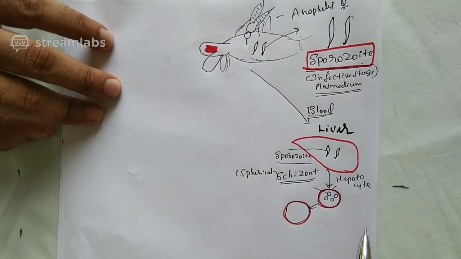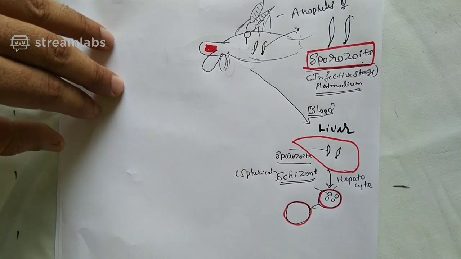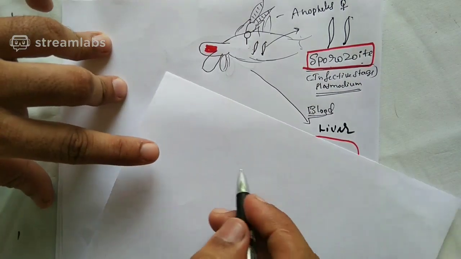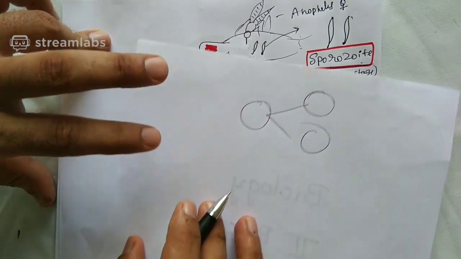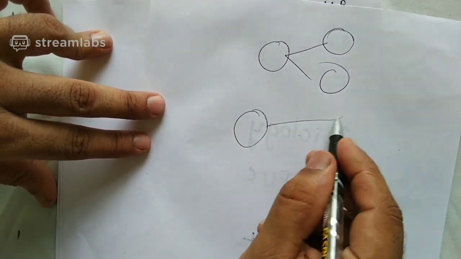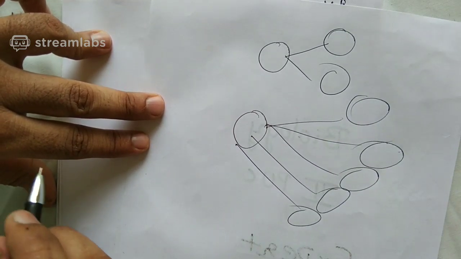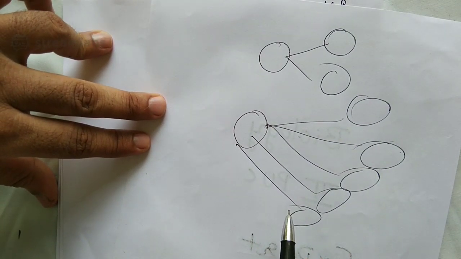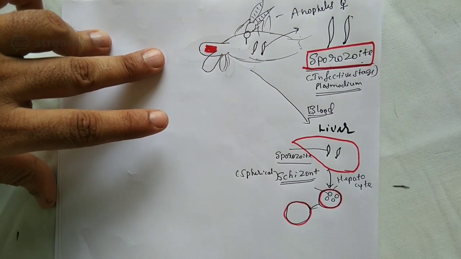In binary fission, one organism divides and becomes two. But in the case of multiple fission, one organism divides and becomes many. That means rapidly it increases number by what fission? Multiple fission.